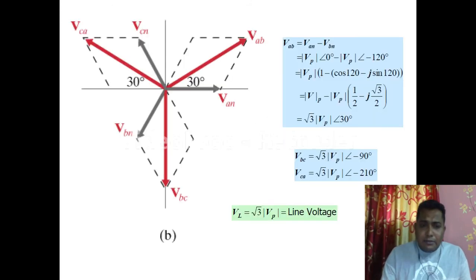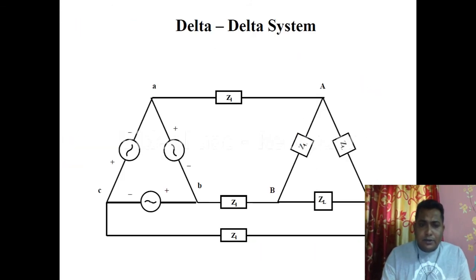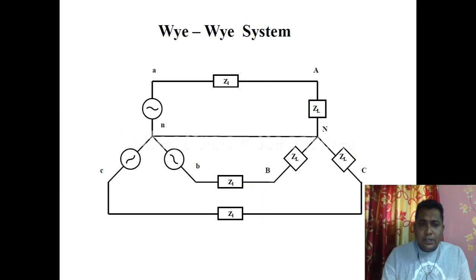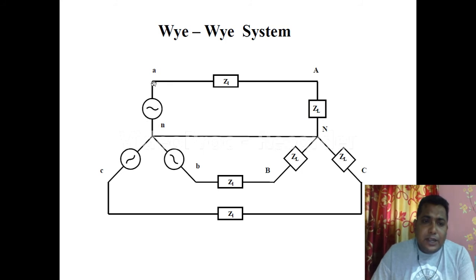For that I am going back to a previous connection. Just see what this is. This is phase A, follow my pointer. This is phase B, this is phase C, and here there is a neutral line, correct?